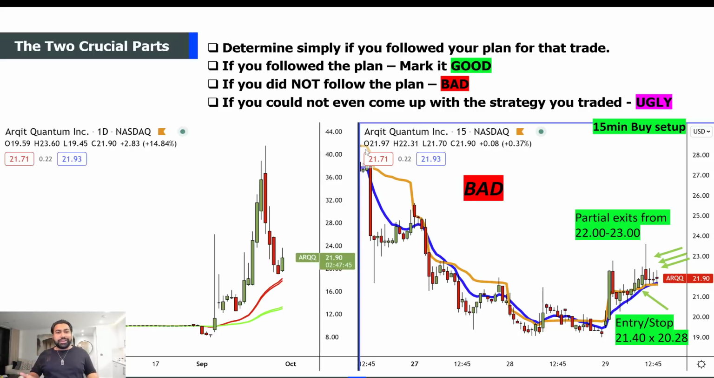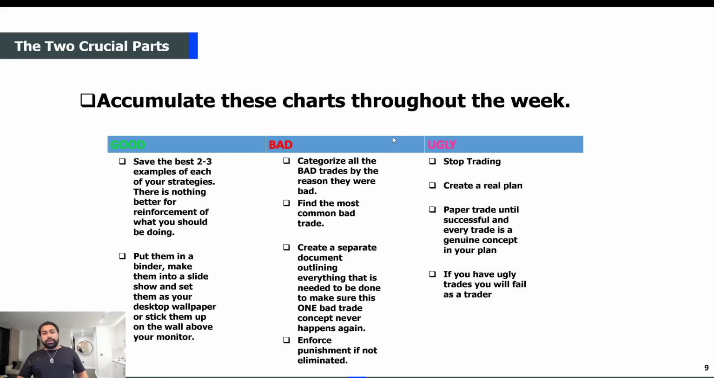I mean, now you're just making stuff up, right? So if you can't even come up with the entry on the strategy that you used, mark it as ugly. And you do not want to do ugly. Okay? So accumulate all of these charts of all the trades you took throughout the week, right? And again, categorize them. Put them in these columns.